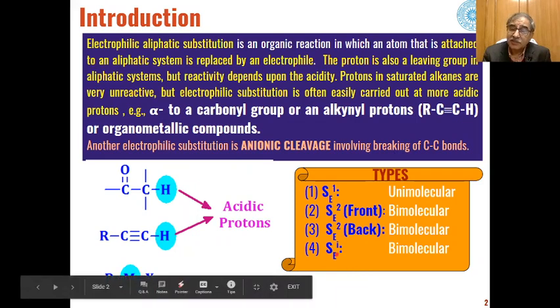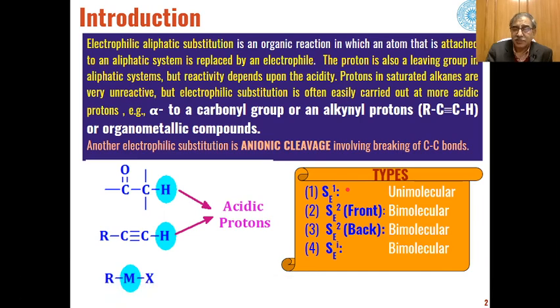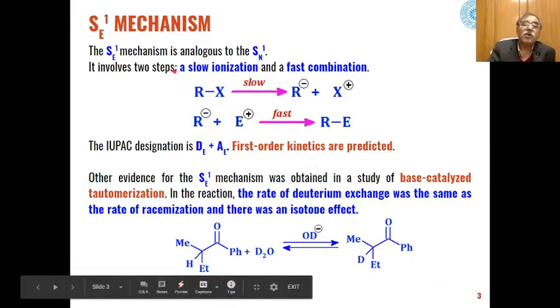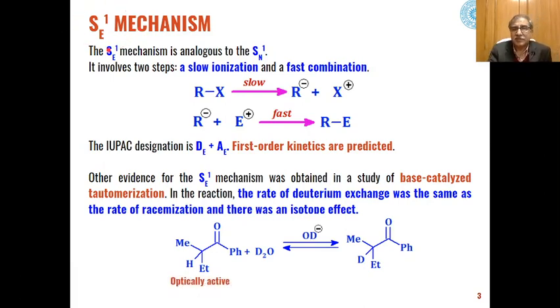And then fourth category is electrophilic substitution internal. This is also a bimolecular mechanism. So, we can categorize the different types of electrophilic aliphatic substitution reactions into these 4 types, and we will discuss the general mechanism in all the cases. Now, for example, unimolecular electrophilic substitution reaction in case of aliphatic systems, the mechanism of this reaction is similar to what we have seen in case of SN1 substitution.